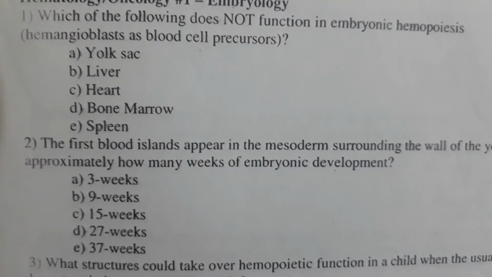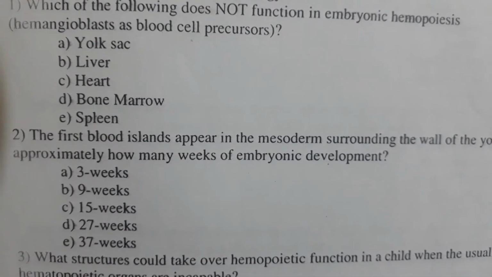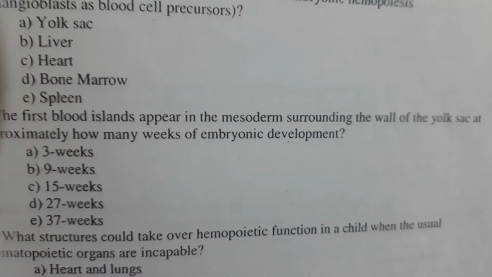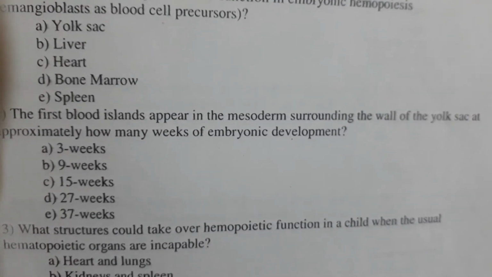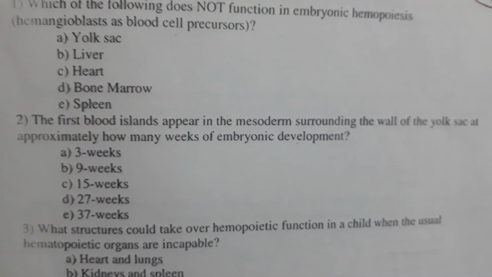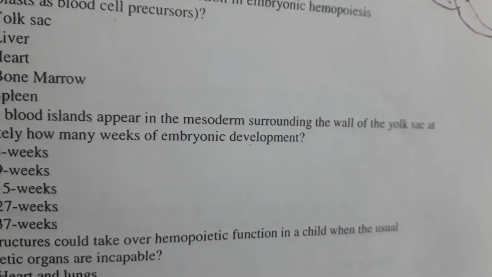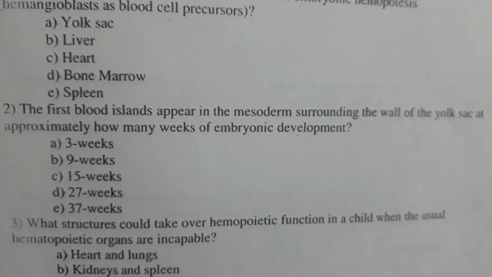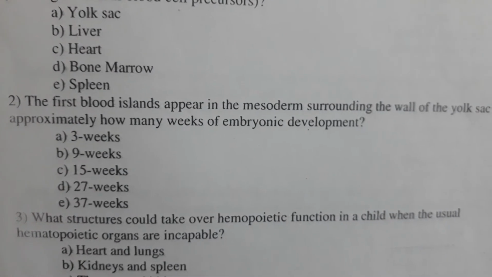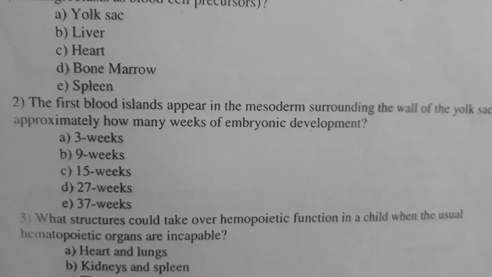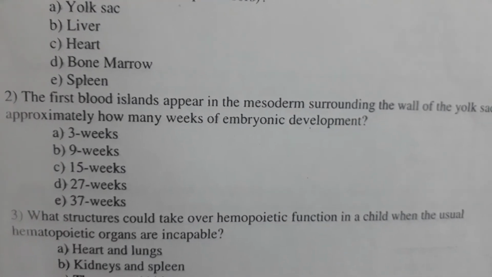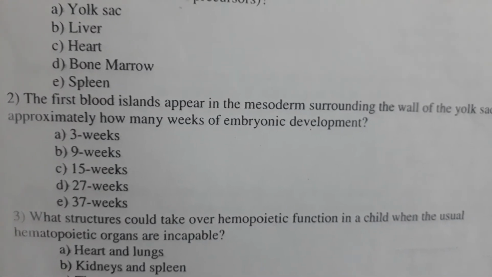Question number 2. The first blood island appears in the mesoderm surrounding the wall of the yolk sac at approximately how many weeks of embryonic development? Option A 3 weeks, option B 9 weeks, option C 15 weeks, option D 27 weeks, option E 37 weeks. The answer is option A, 3 weeks.